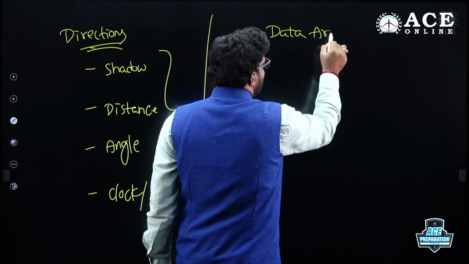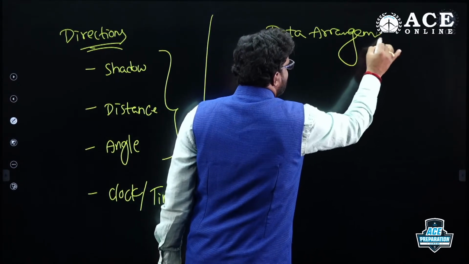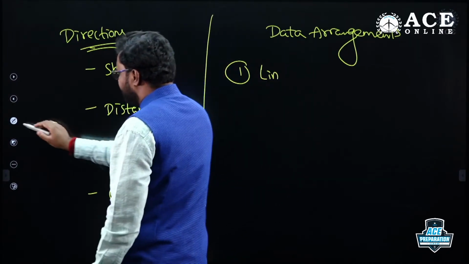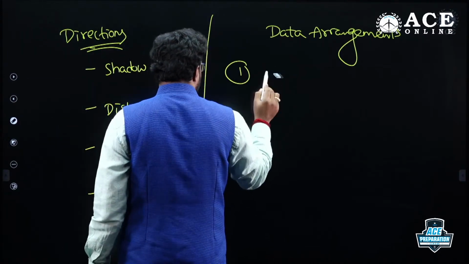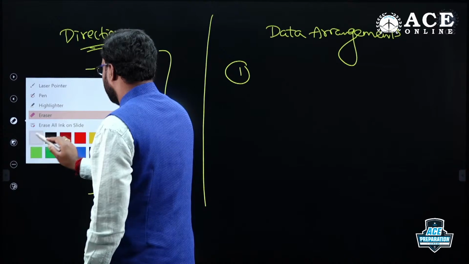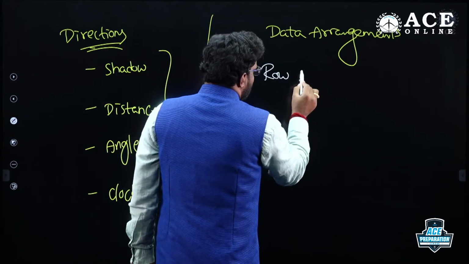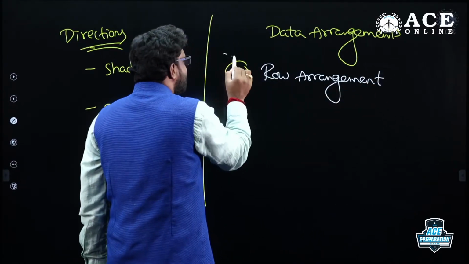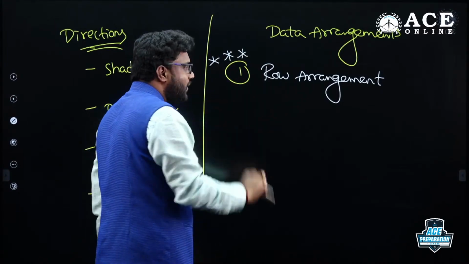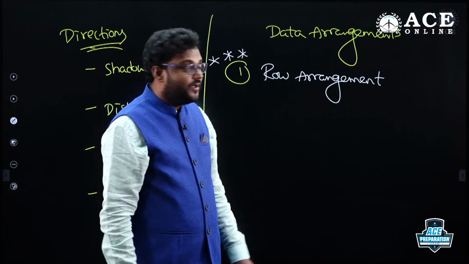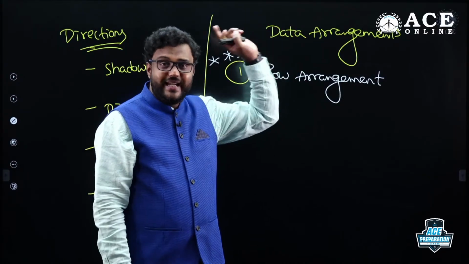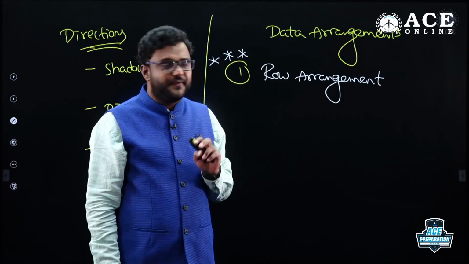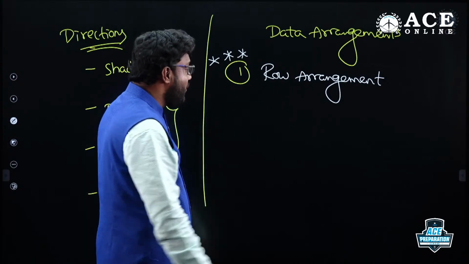In data arrangements, my dear friends, or seating arrangements, we can expect questions related to linear arrangement or row arrangement. Instead of linear arrangement, it's better to use the word row arrangement. Related to row arrangement, you can find that in the last 2 to 3 years they are focusing more and more on this area. Seating or data arrangements is a more focused topic. Data arrangement and directions together, at least one question we can expect like that.